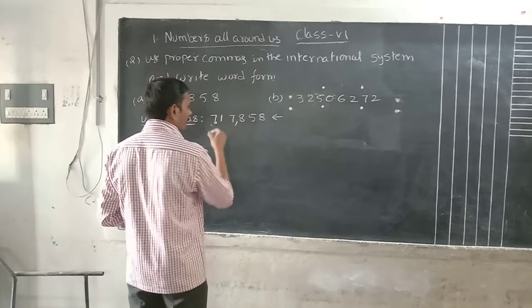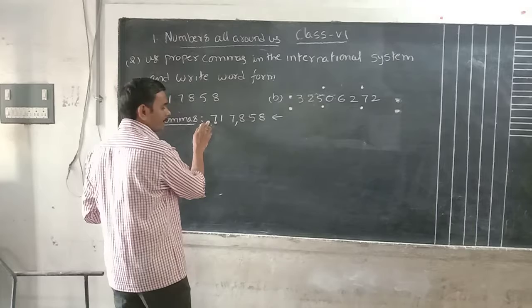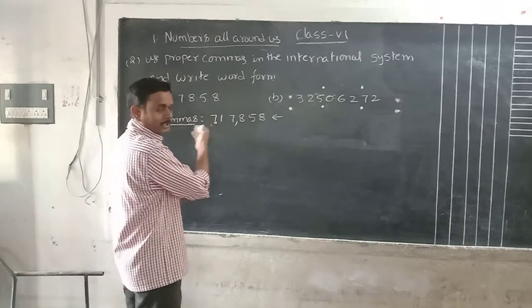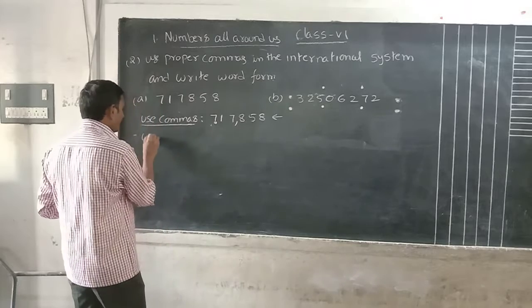1, 2, 3, comma. 1, 2, 3. No need to place a comma here because this is only the last number, 7. No need to place a comma. Okay, 3 digits. Now we will write the word form.